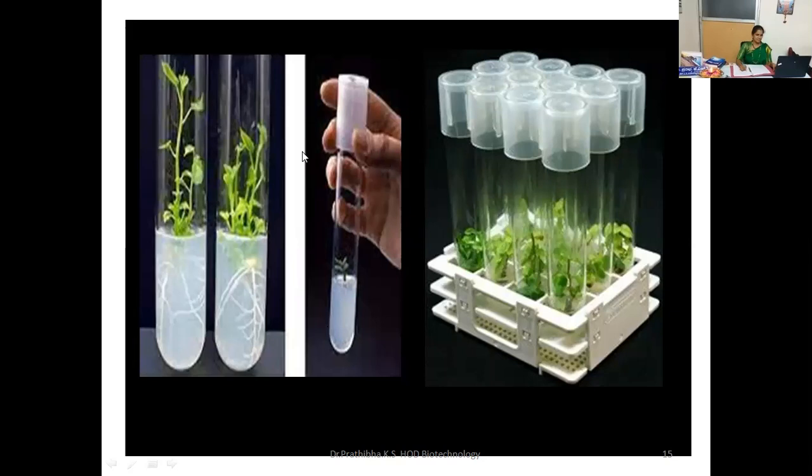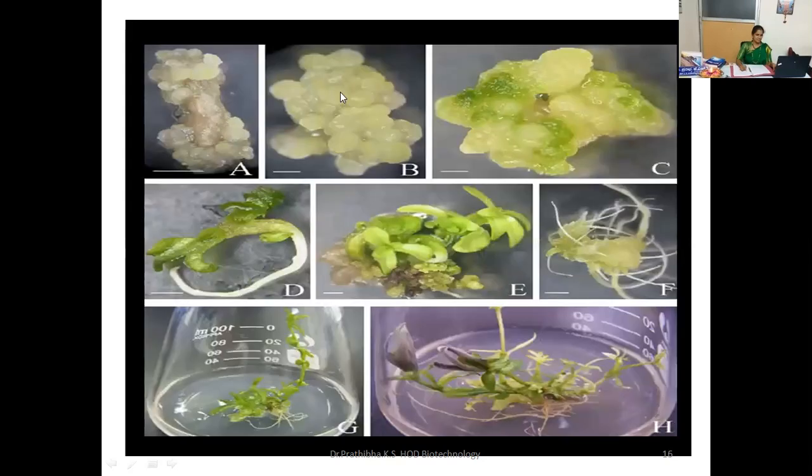Then here you can see this is the callus. Callus is the undifferentiated mass of unorganized parenchymatous tissues or cells, right? So this is the callus. From the callus, we can regenerate an entire plantlet. A small piece will be taken from the callus and further subjected to root regeneration and shoot regeneration.